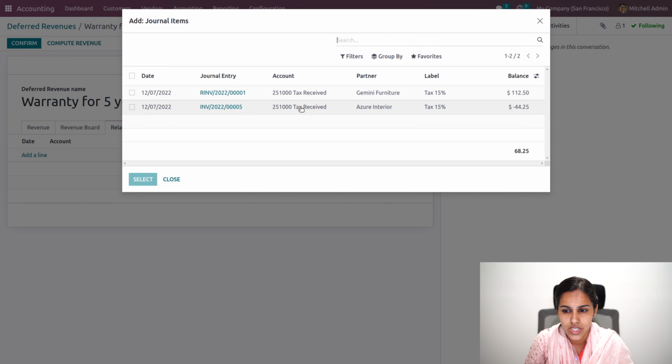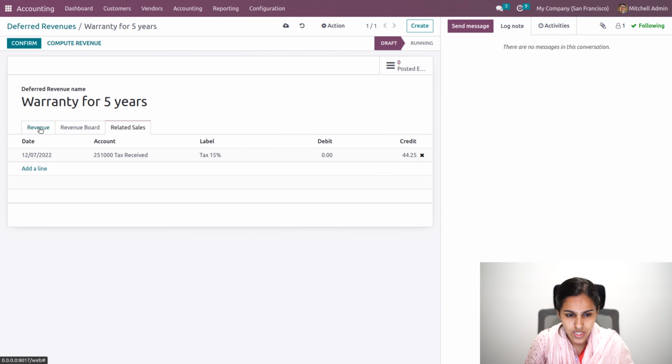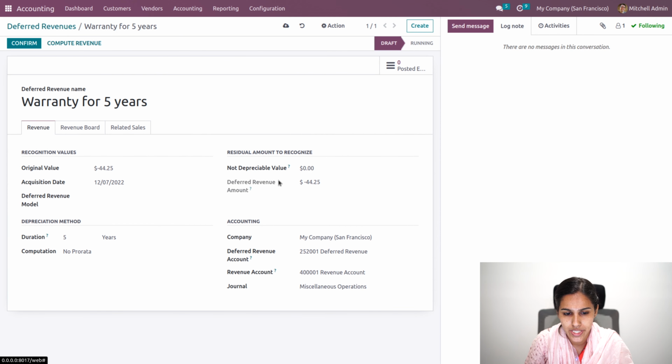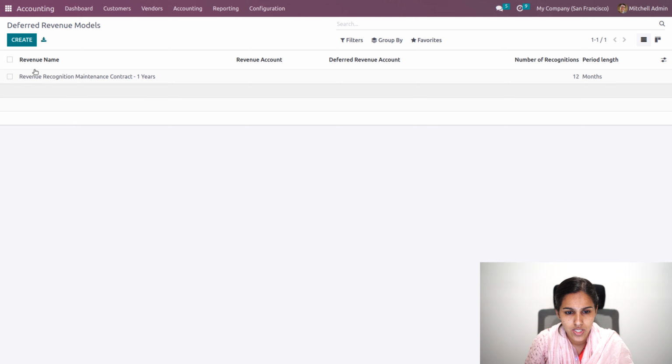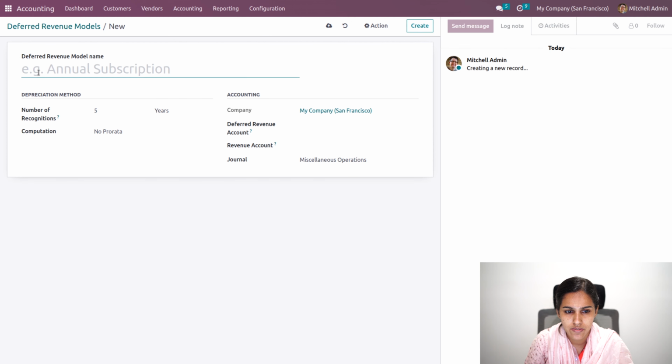For example, if you are taking this particular invoice, based on that the amount will be updated and the revenue board will be calculated on this value. Okay, so I'm just going to make an automation. Let us go to the revenue model where we can create a revenue model.